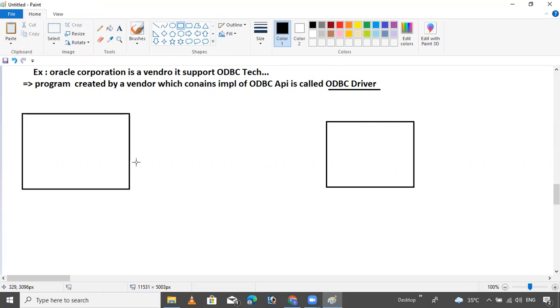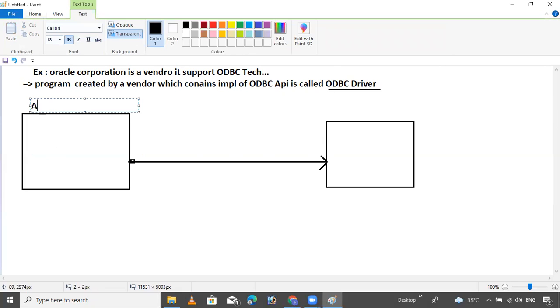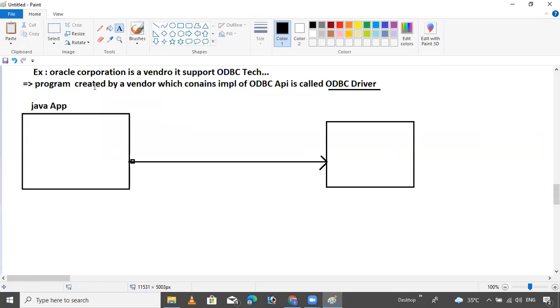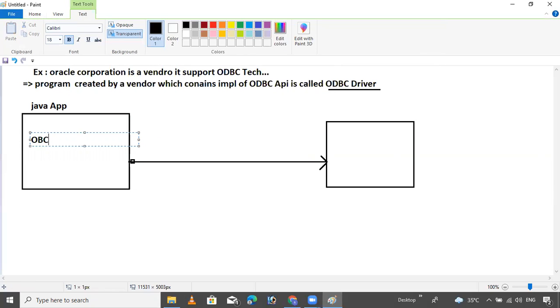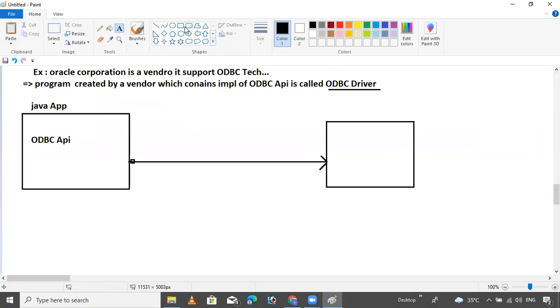This is the same thing here. I want a connection. This is our Java application, Java app, with the ODBC API. Here one driver will be required.